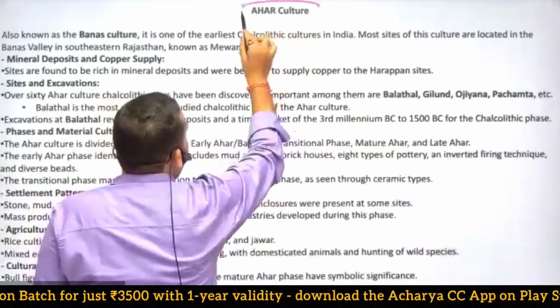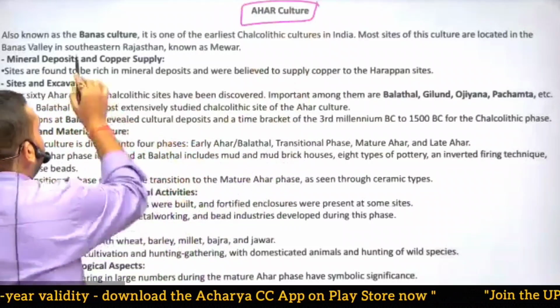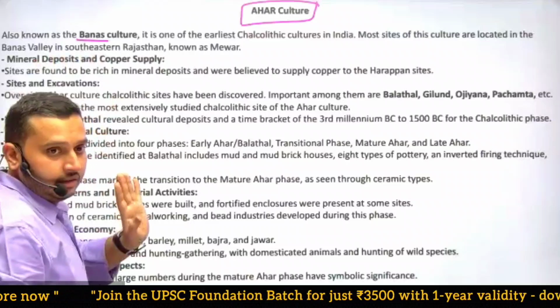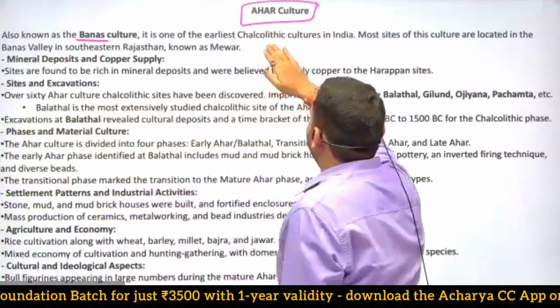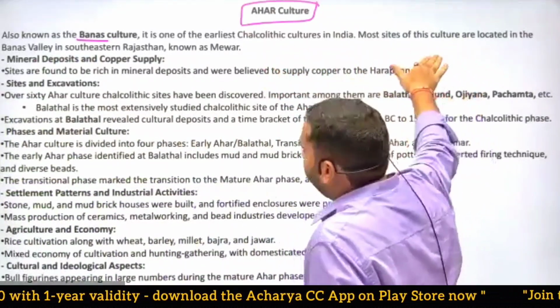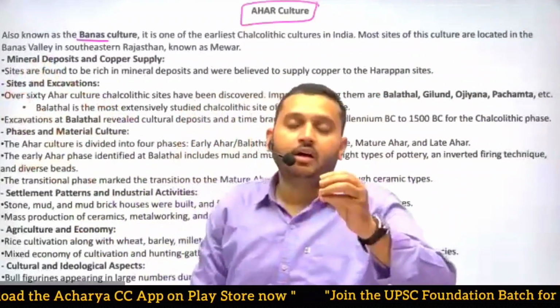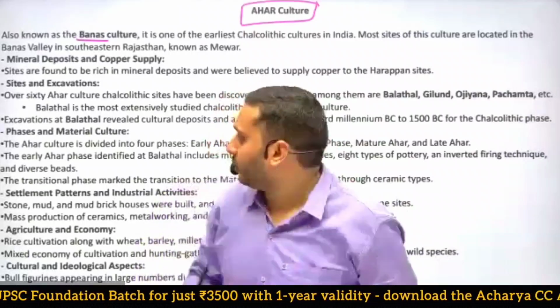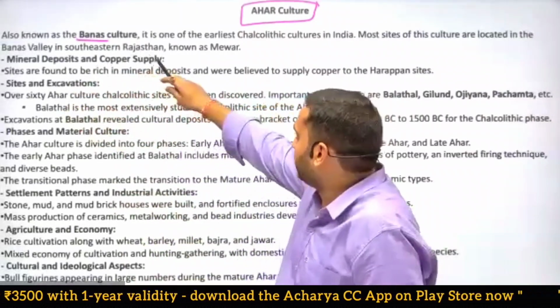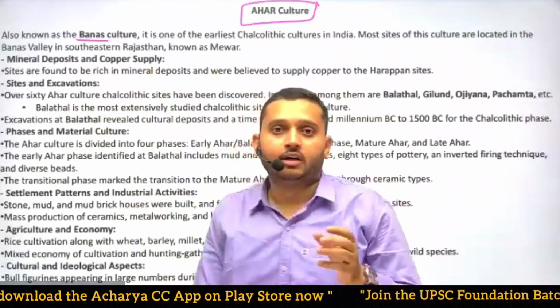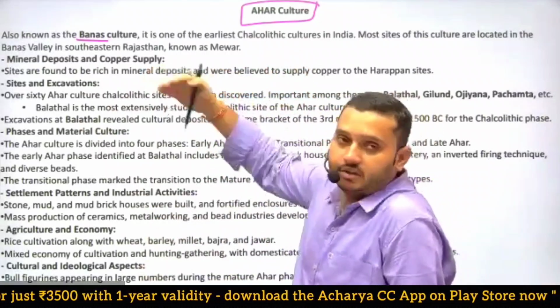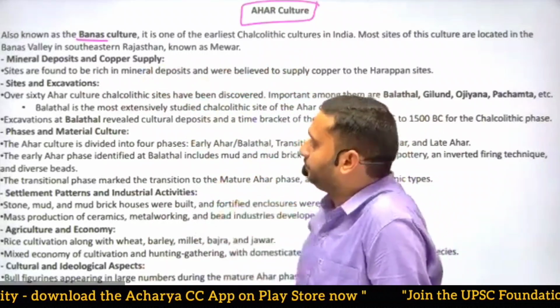So first we are going with Ahar culture, which is based on the Banas river. Banas is a river in Rajasthan, and that's why this is also known as Banas culture. It is one of the earliest Chalcolithic cultures in India. Most sites of this culture are located in the Banas Valley. Whenever there is a term valley, that means obviously a river was there. Banas Valley is in southeastern Rajasthan, known as Mewar. Maybe you have heard about the divisions in Rajasthan: Mewar, Marwar, Jodhpur, etc. Mewar is the southeastern region, near Jaipur.